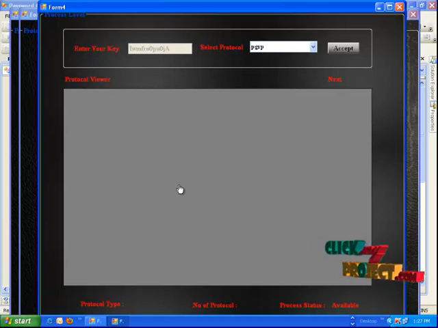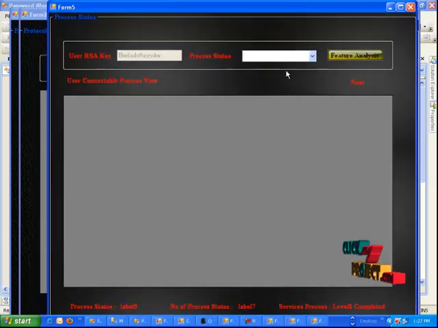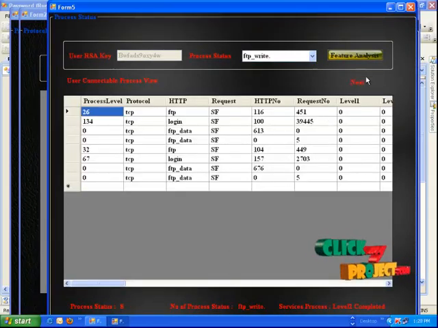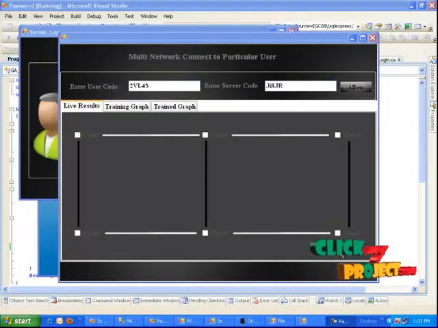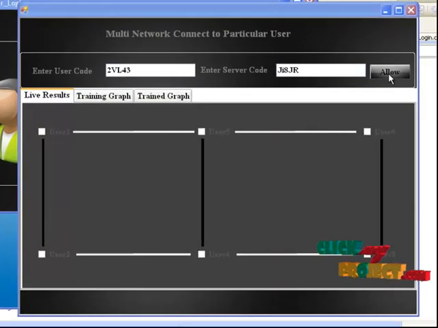Select the PGRP protocol. The PGRP protocol counts the number of times users enter the process. The number of times the user uses the PGRP protocol is 80. What is available to the process is the service level. Next the user state will be created. At each level the attacker tries to attack the process. The next step reduces to the user level of the correct path. First enter the user code, and then enter the server code. Next, the process is allowed.